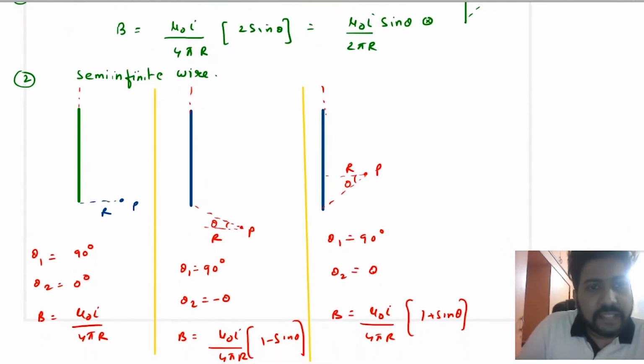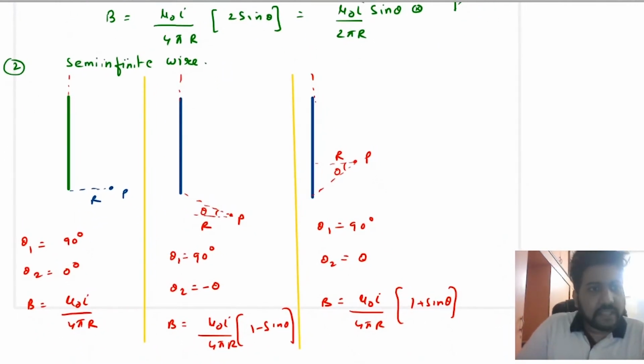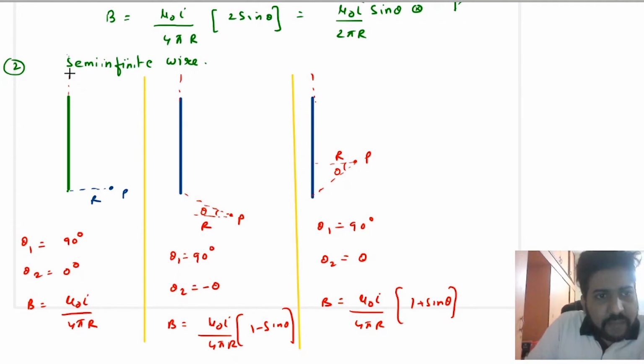Then we have a semi-infinite wire. In the semi-infinite wire, we will deal with three cases. The first case here is, see, this is the semi-infinite wire. That means at one end there is infinity. It is extending up to infinity. Okay. So suppose P is a point exactly opposite to the last point. Okay. So here you will see that theta 1 is almost equal to 90 degrees. Why? Because it extends up to infinity. So if it extends up to infinity, it will subtend an angle almost equal to 90 degrees. So theta 1 is equal to 90 degrees, but